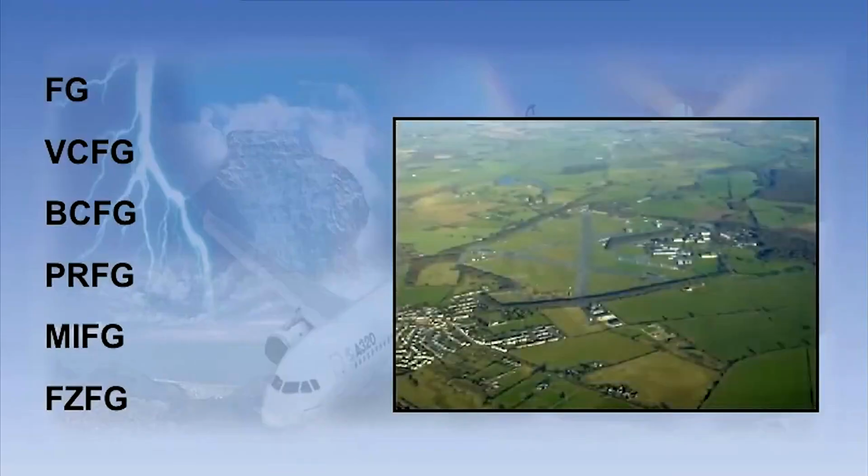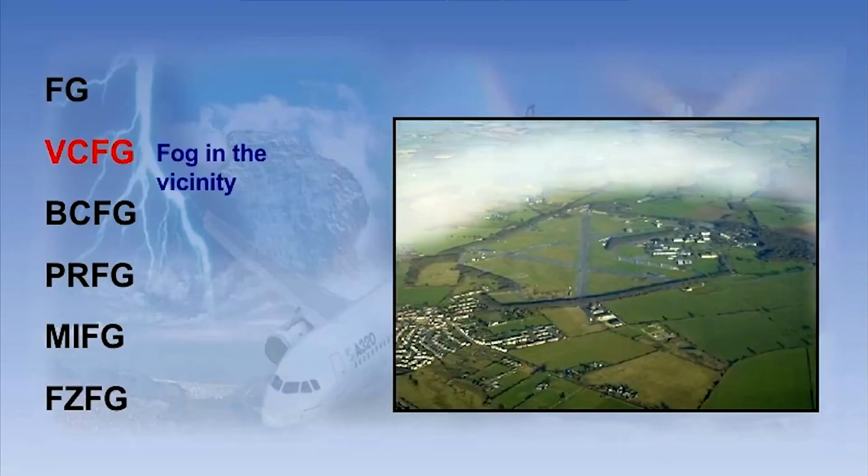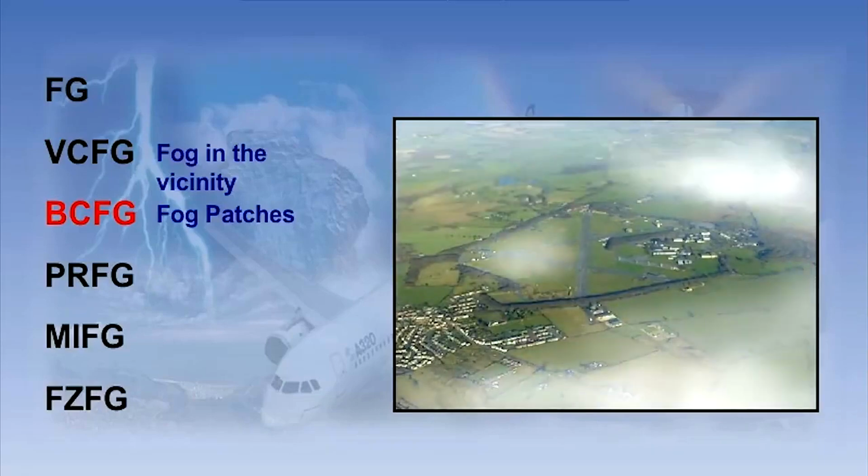So, what exactly do these mean? We've already covered FG on its own. So let's move on to the next one. Up next is VCFG, or fog in the vicinity. This tells us that the observer can see fog within 8 kilometers of the airfield, but it remains outside of the actual aerodrome boundary.